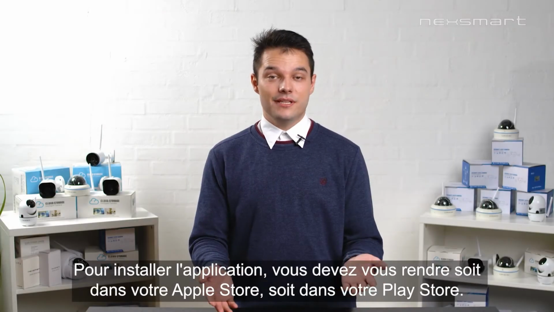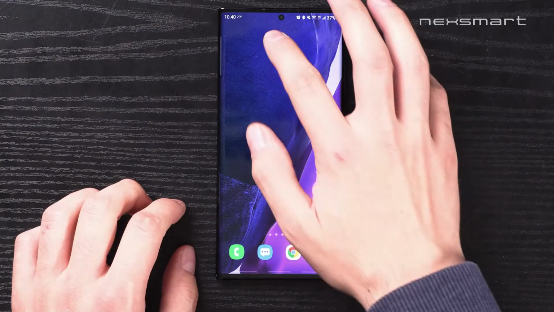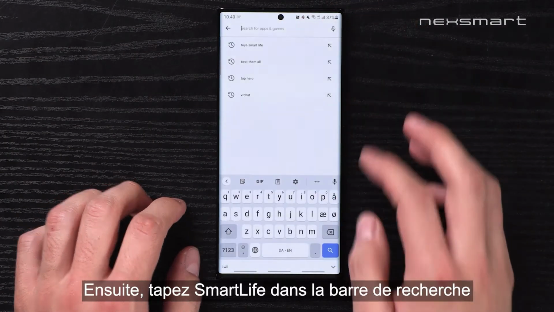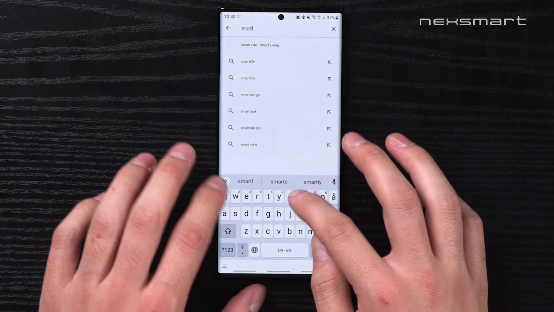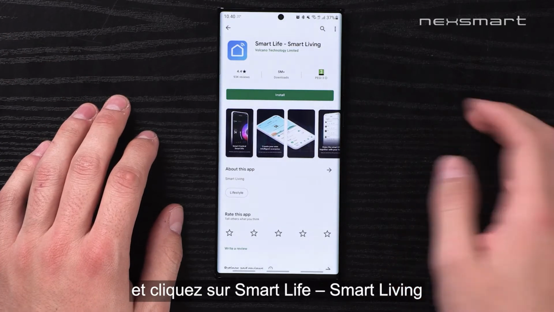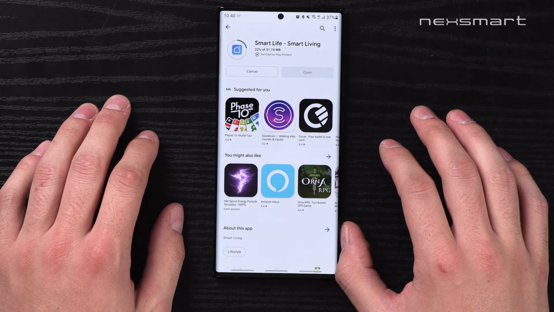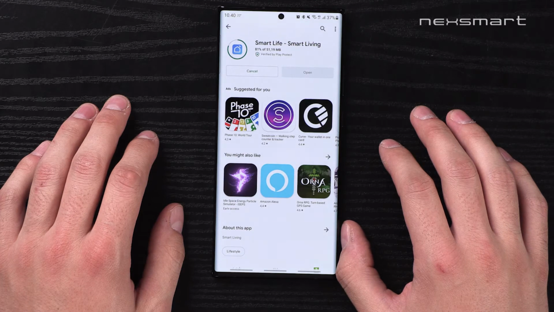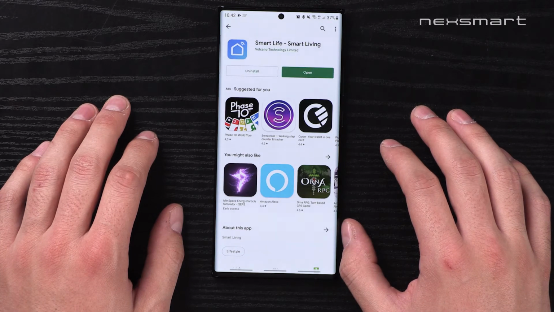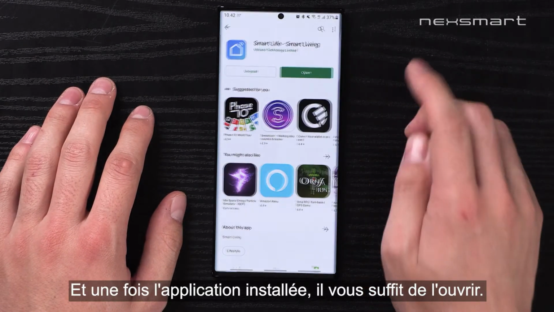To install the app, you need to go either into your Apple Store or your Play Store. Then you search Smart Life and click into the Smart Life, Smart Living. Then you install the app. And when the app has been installed, you simply open it.